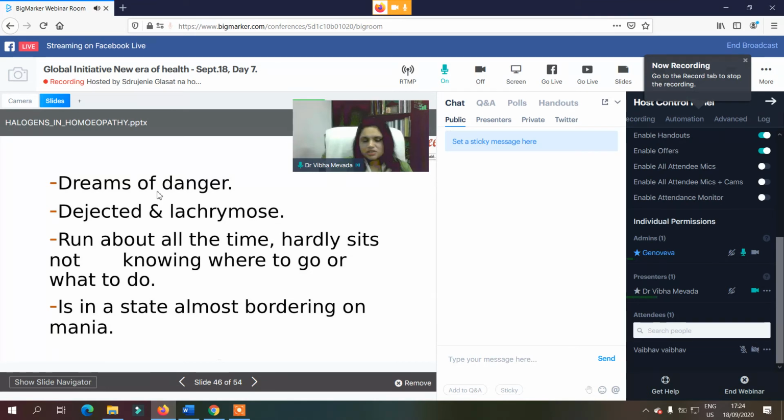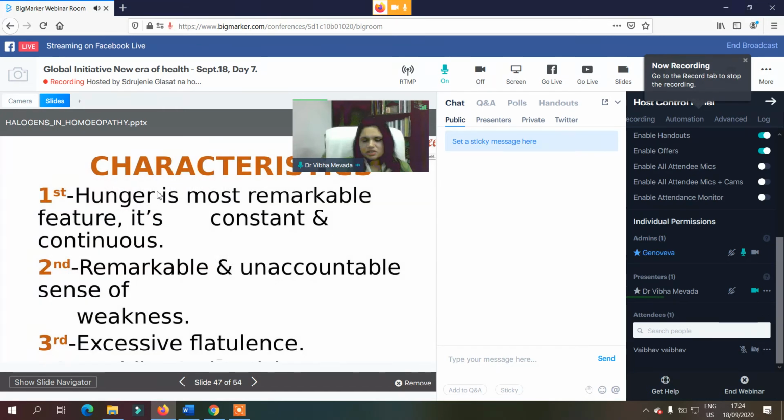There is also dejection, lachrymose mood, almost a stage of mania. All the time they hardly sit, not knowing what to do and how to do things without guidance to reach their goal. Given guidance, they can create anything. Creativity is a feature of row 5 remedies.